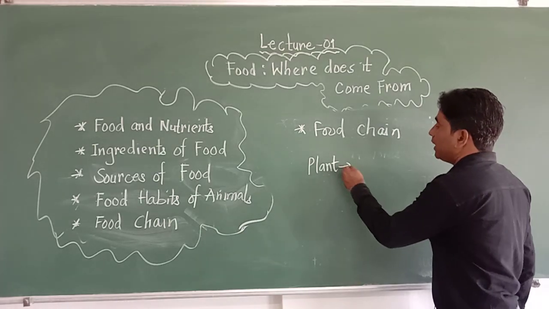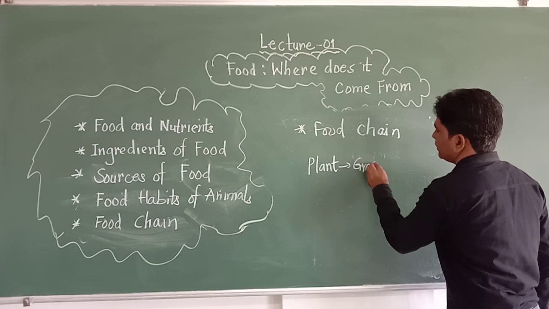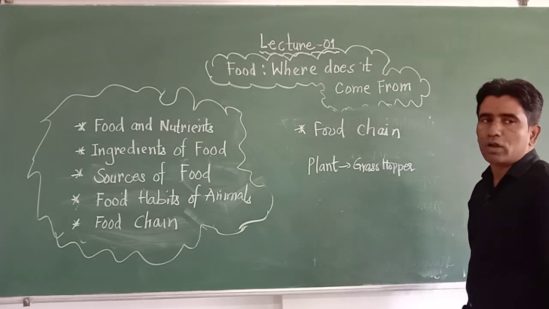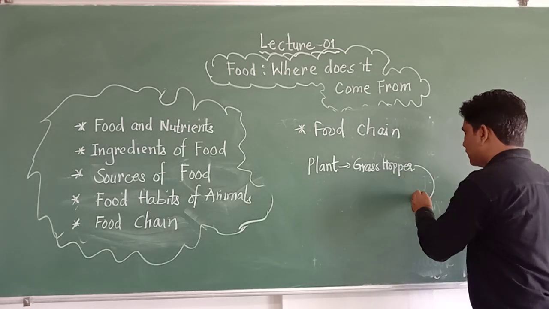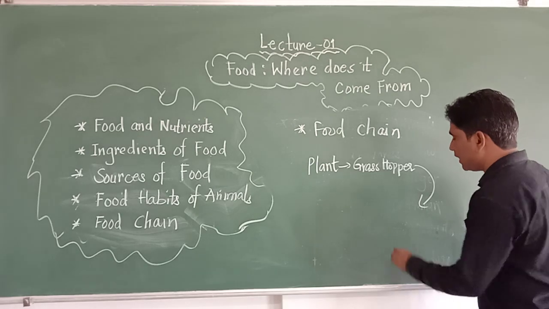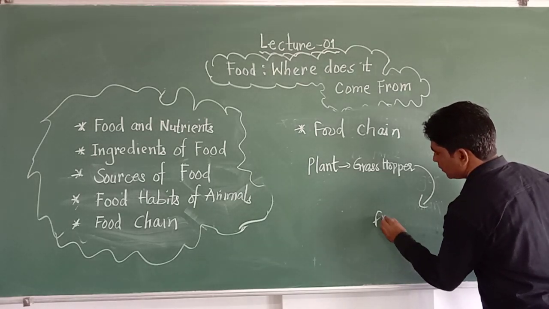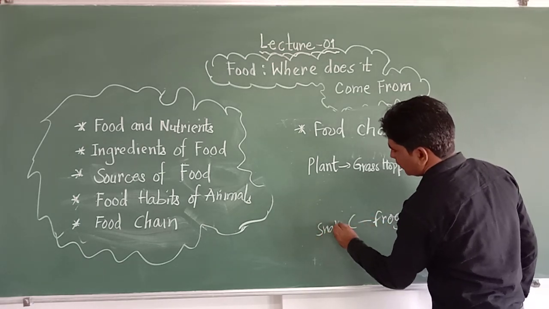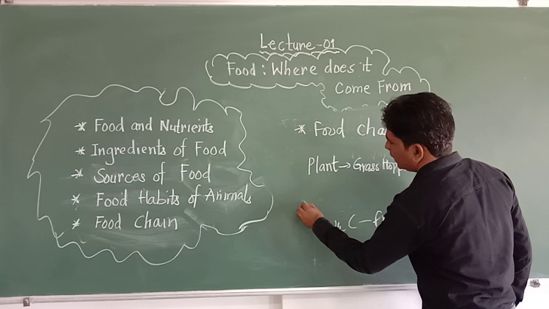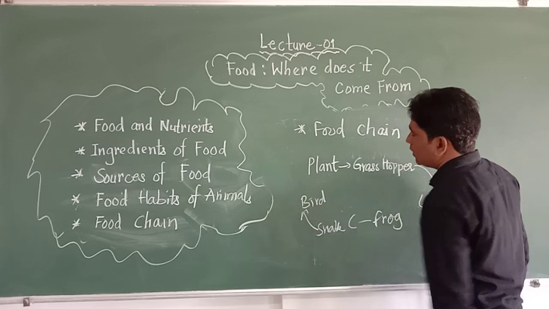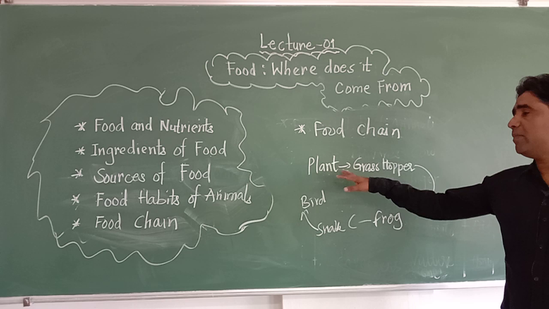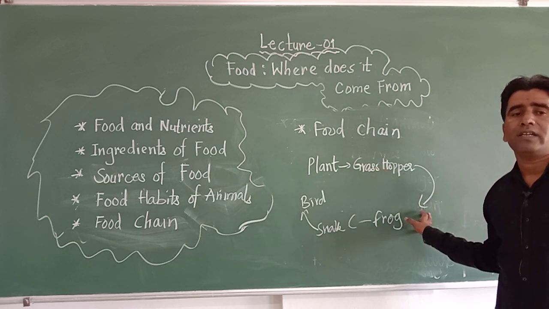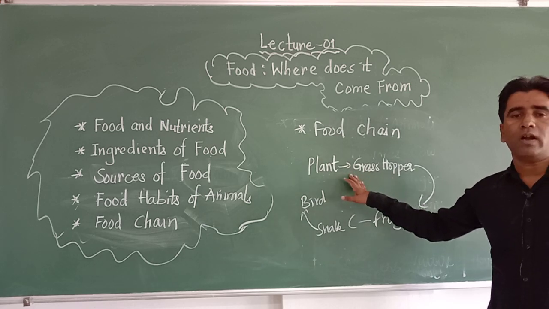This plant is eaten by grasshopper. So here the energy flow will take place. Again the grasshopper is eaten by frog. Frog is eaten by snake. A snake is eaten by bird. You can see a series of animals are interrelated. A number of animals are interrelated on the basis of getting food. So this type of relation is called food chain.